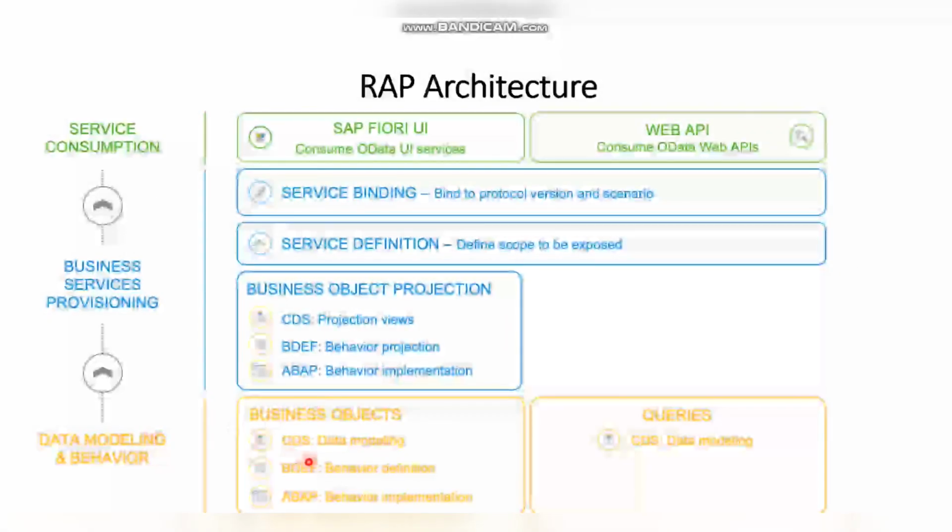The last layer is the data modeling and behavior. Next we are going with business services provisioning, and next is the service consumption.